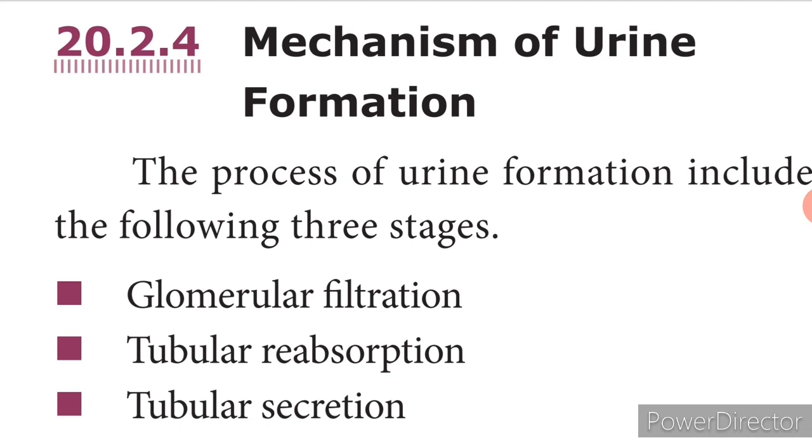The filtrate in the proximal tubule consists of essential substances such as glucose, amino acids, vitamins, sodium, water, etc., and these are reabsorbed into the blood by a process called selective reabsorption. These essential particles are selectively reabsorbed into the blood.